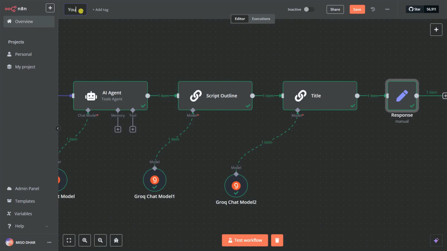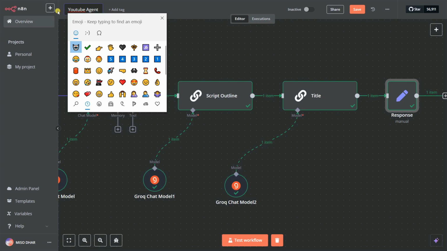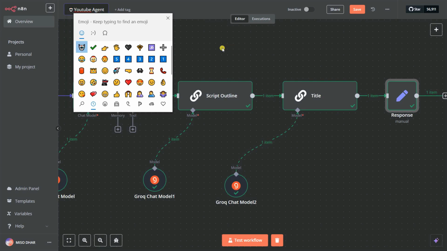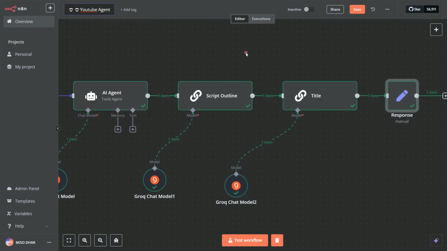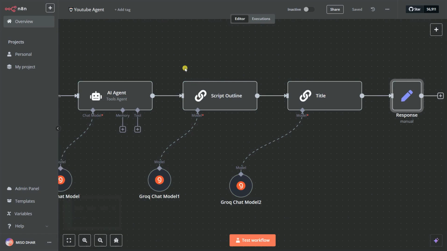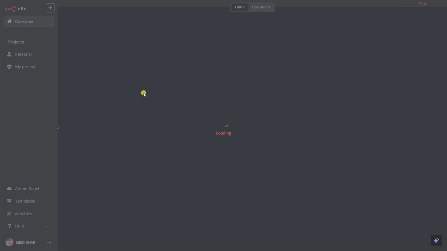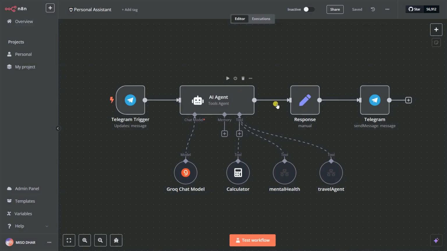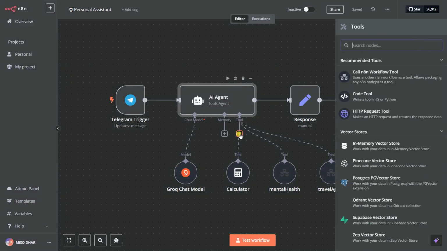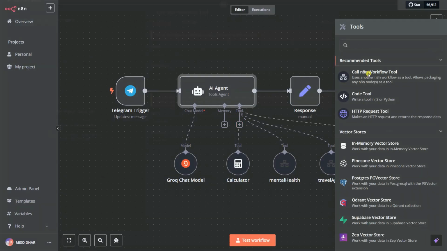Let's say YouTube agent. So let's try to give it this robot sign here. And then I am simply going to click on save. Okay, I gave it, click on save, and then we can delete it out, and we can simply go to our workflow and go to the personal assistant. Then we can add our tools here. So let's say call n8n workflow tool.